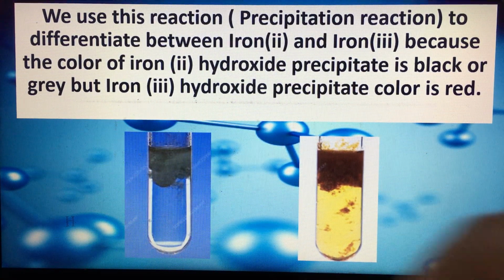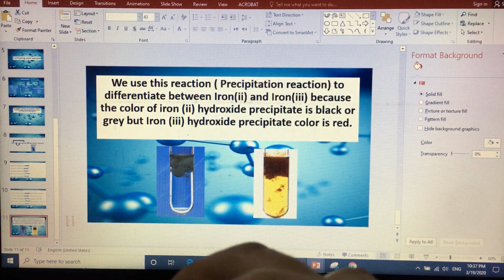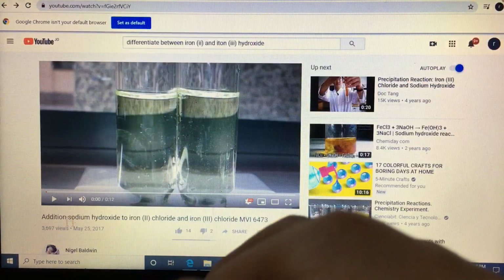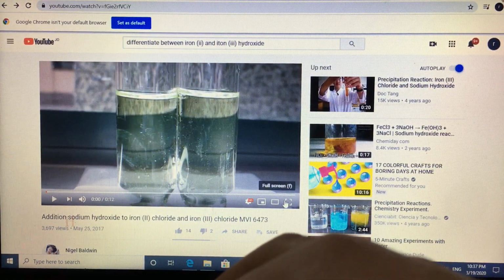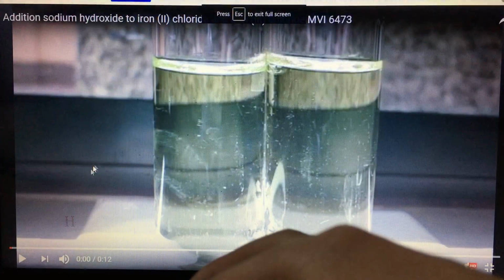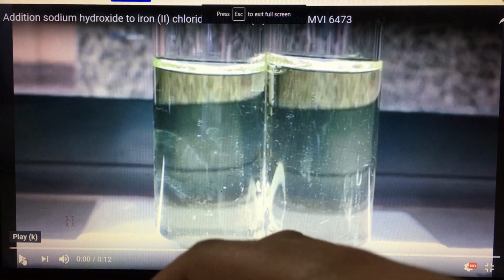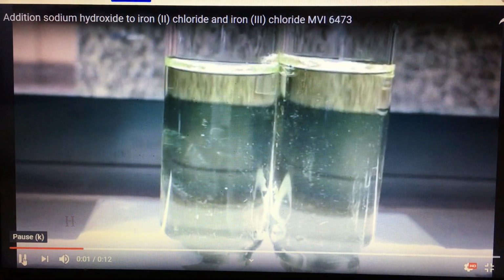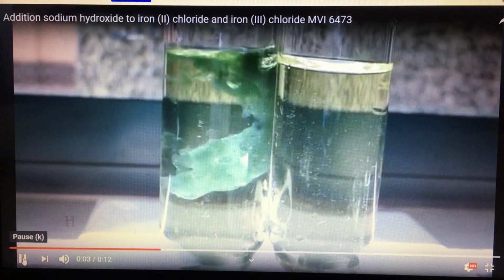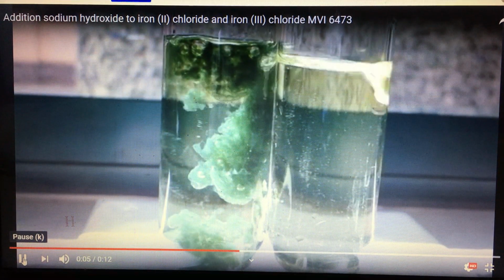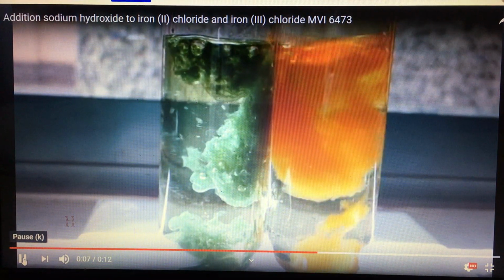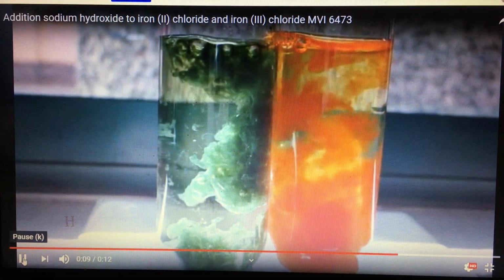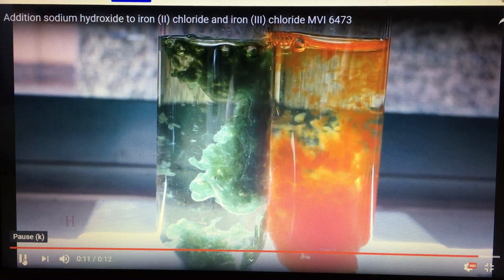So let's watch this video to see how they react iron hydroxide with sodium nitrate. The first precipitate, which is gray, and the second one, which is red or dark brown.